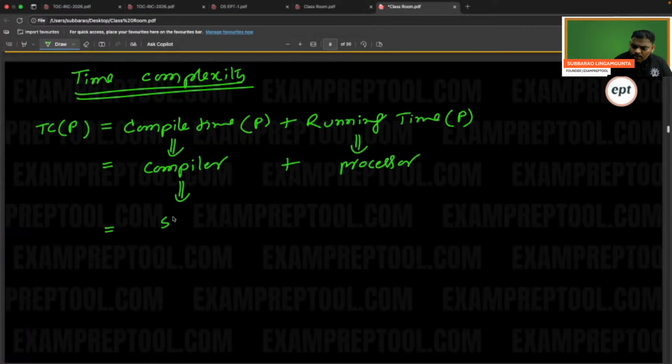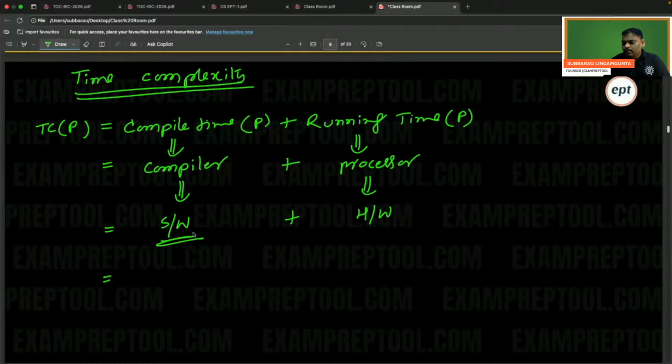Compiler is software. Software means software written using some programming language. But a processor is hardware. So what I mean to say is, compiler is software, meaning it is written in some programming language. Processor is hardware, right? So remember in which programming language it is written. Suppose that software is written in some old language, compile time is more. If that software is written in an updated, new language, compile time may be fast.